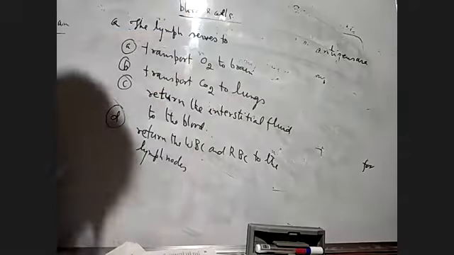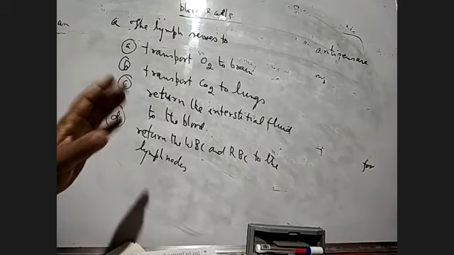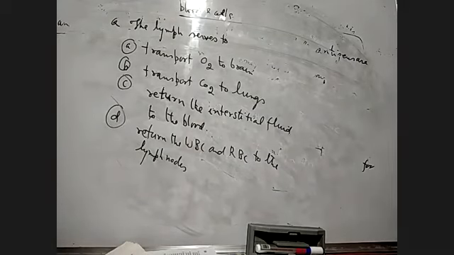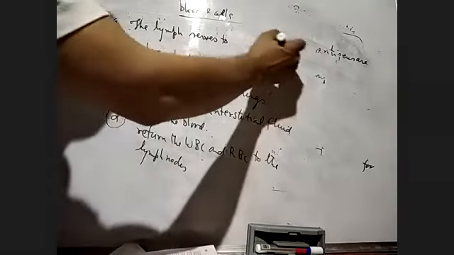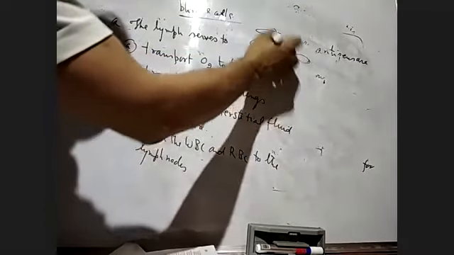Now we can say that lymph is a transparent fluid which derives from the blood and other tissues, which accumulates in the interstitial spaces. This is the cells, no? In between the spaces of the cells, we have the lymph here.